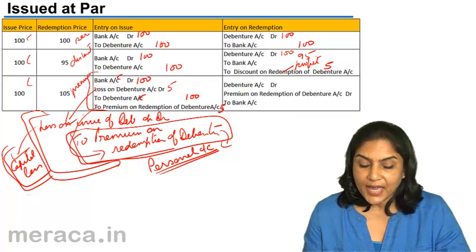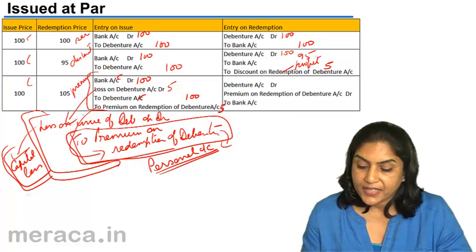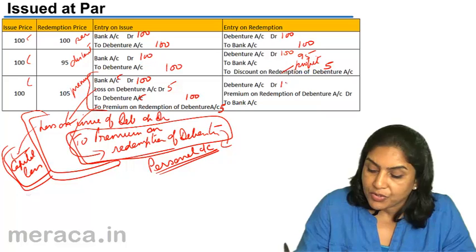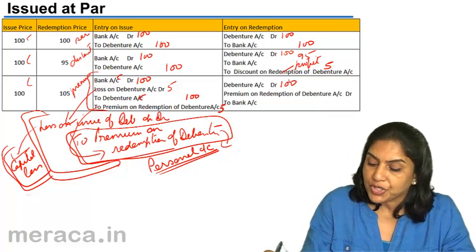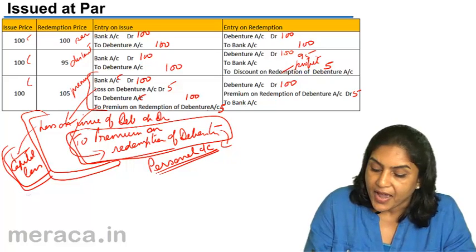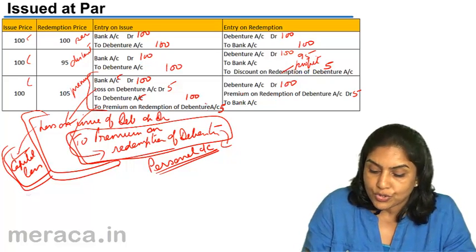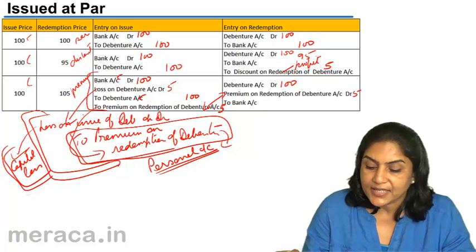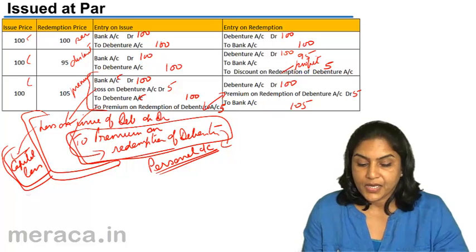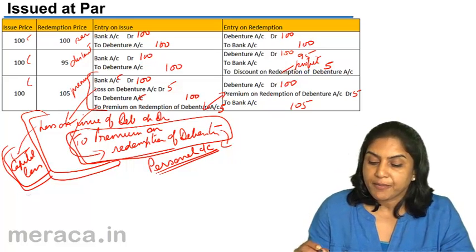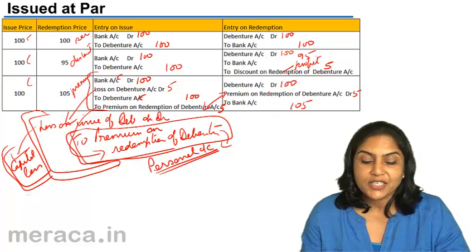What happens at the time of redemption? At the time of redemption, debenture account is debited with the face value 100. The premium on redemption account is debited with 5 and therefore this account gets closed. It gets cancelled and to bank 105. This is how the premium on redemption of debentures account gets closed.